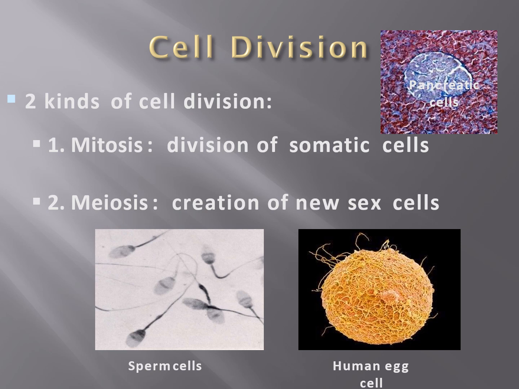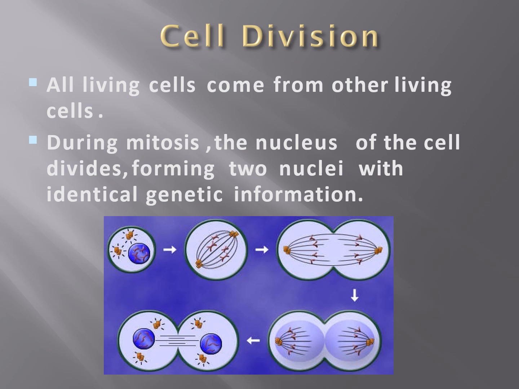Cell division. There are two types of cell divisions. One is mitosis, the other is meiosis. Mitosis is the cell division which occurs in somatic cells. Meiosis is the cell division which occurs in the germ cells to create new sex cells in the form of gametes, that is the male gamete sperm and the female gamete ovum. We know that all living cells come from pre-existing living cells.